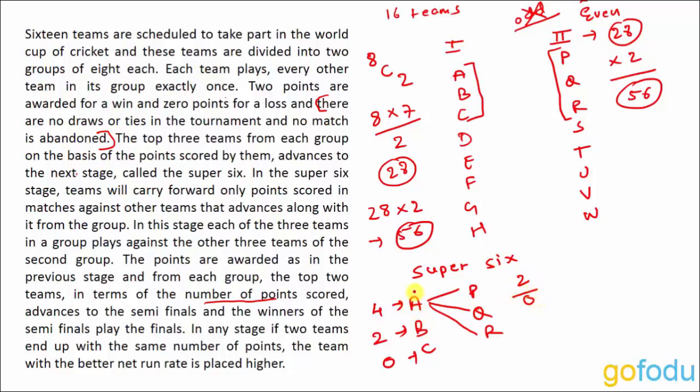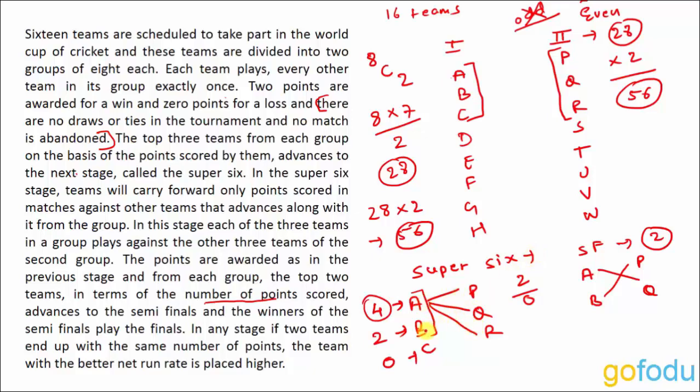One more thing that they are trying to tell us is that the two teams with the highest points, these points will also add up. So these two teams will go to the semi-final stage, and from this group P and Q, suppose they go to the semi-final. So A will play with one team and B will play with one team. So total how many matches? 2 matches.